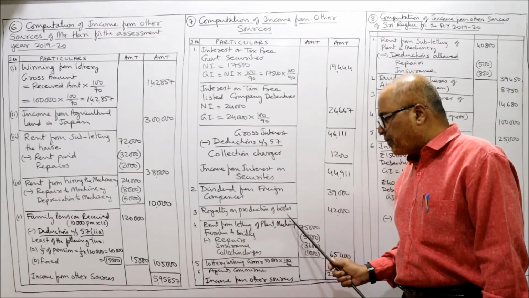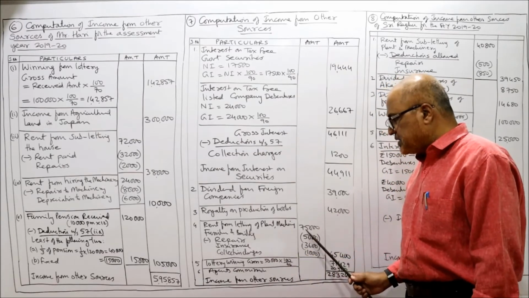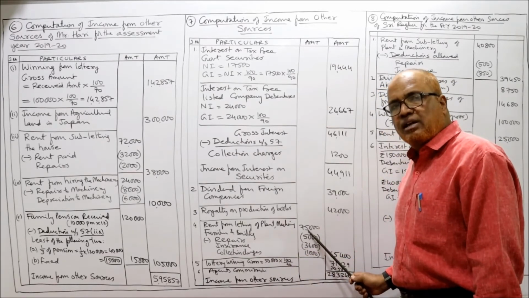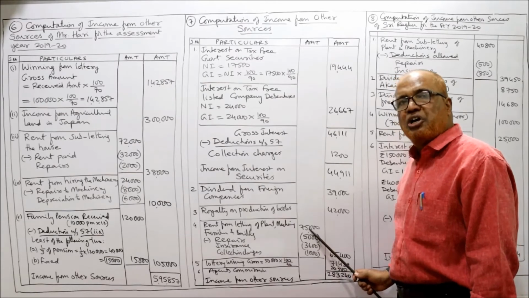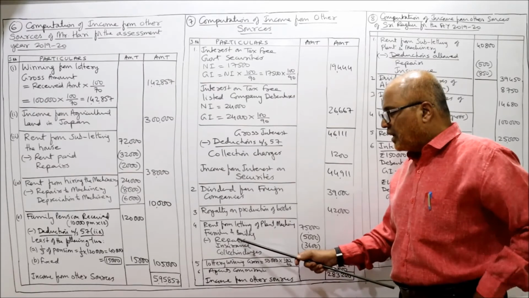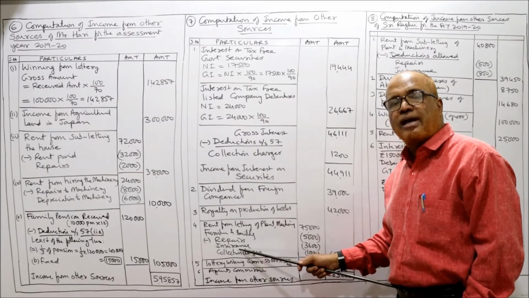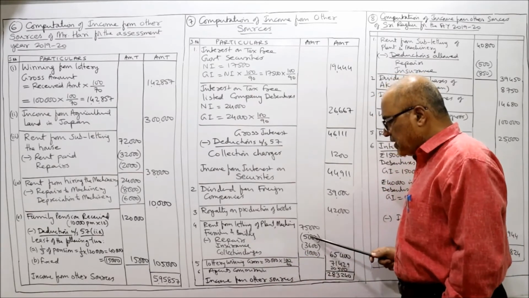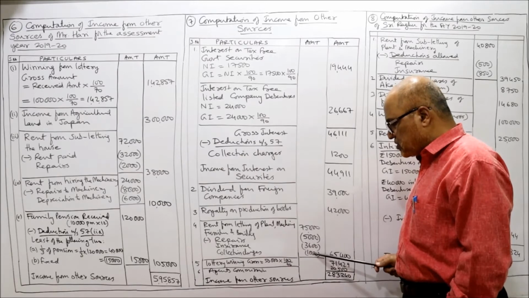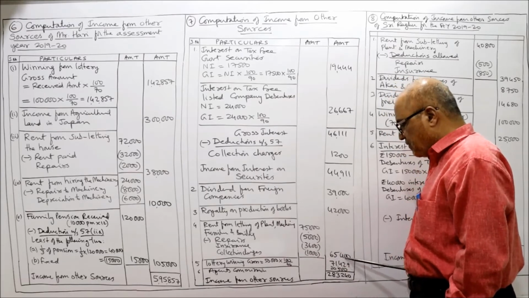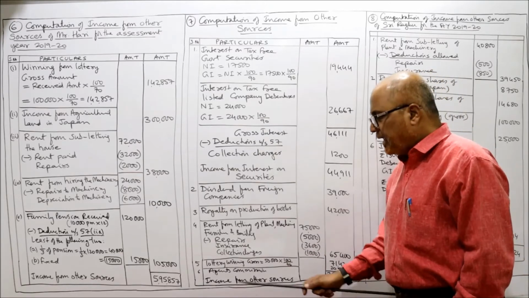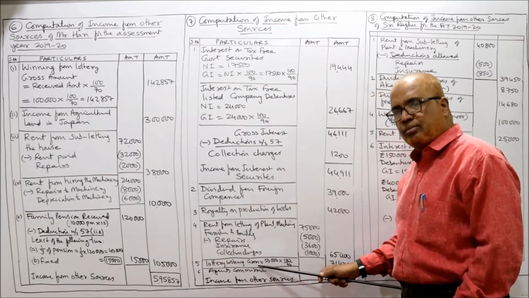Rent from letting of plant, machinery, furniture, building, 75,000. From this 75,000, deduct all expenditure incurred to earn this income. Repairs, insurance, collection charges. All the three are allowed as deduction. So subtract minus 5,000, minus 3,600, minus 1,000. The net amount is 65,400. Next one is lottery winning gross amount.